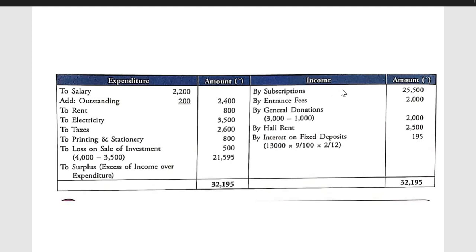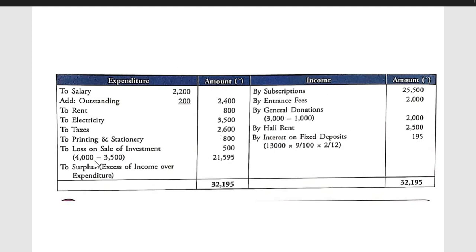Expenditures, income: subscription, entrance fees, donation 2000, that is 3000 minus 1000. Hall rent, interest on FD, sorry, I forgot. 9% interest on FD for 2 months, as we have invested the amount in FD 2 months before the closing date of the accounting year. So 13,000 investment, 9% rate for 2 months, interest 195. Salary 2200 plus outstanding 200, 2400. To rent 800. To electricity 3500. Taxes, printing, loss 500.